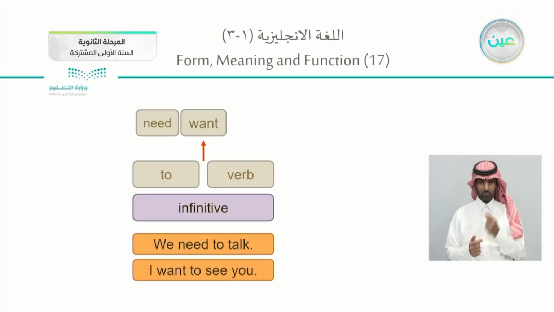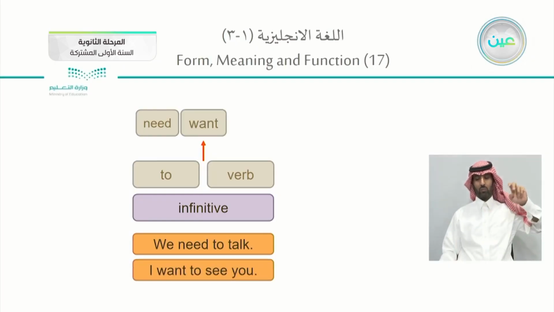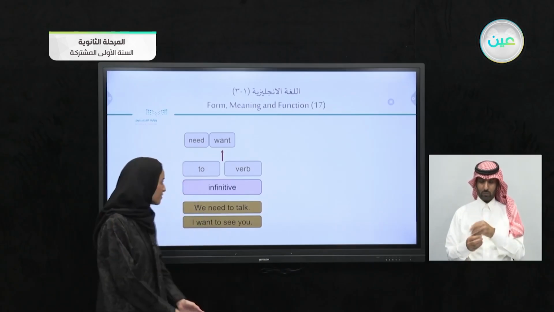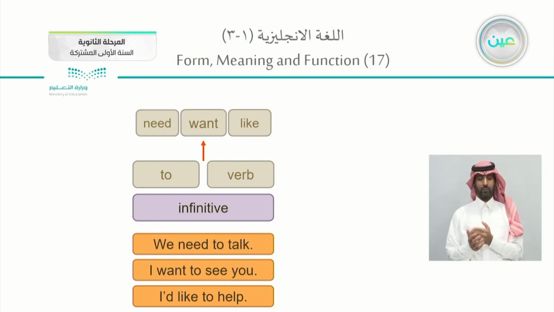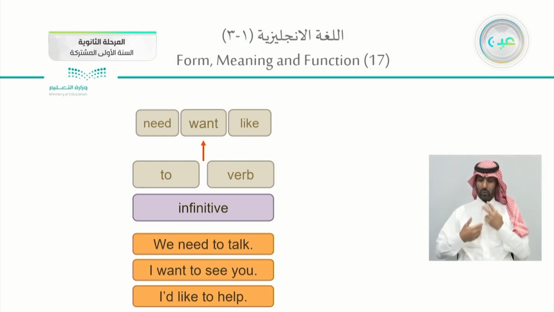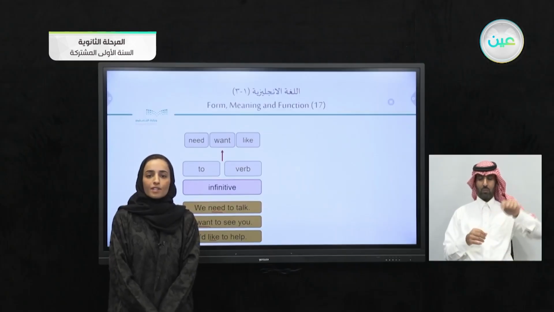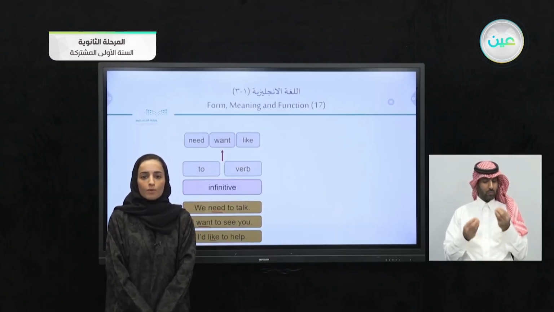Also, we're having want. I want to see you. Want then will be followed by an infinitive, as well as like, I'd like to help, would like to help. So whenever we're having need, want, or like, they will be followed by the infinitive, which is to do.